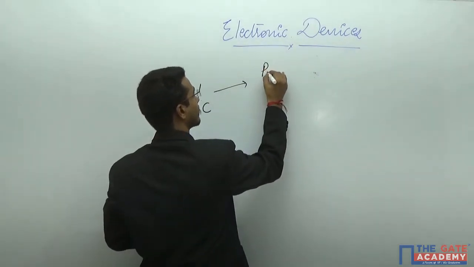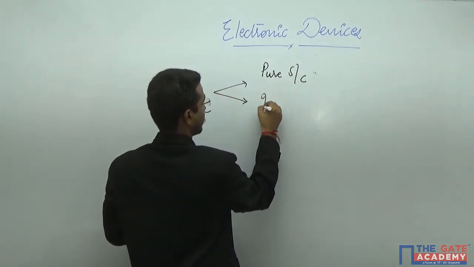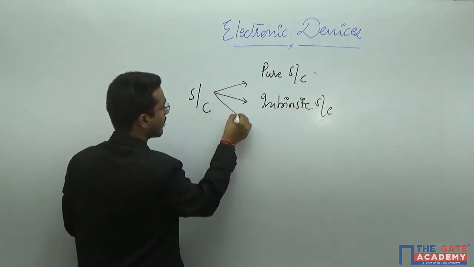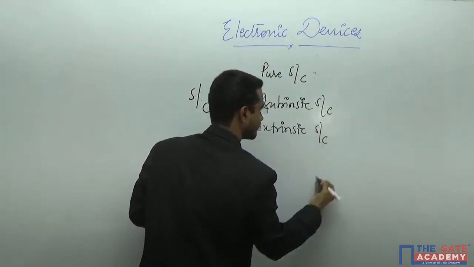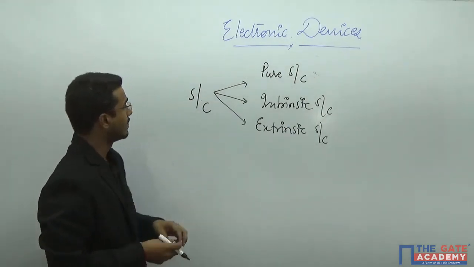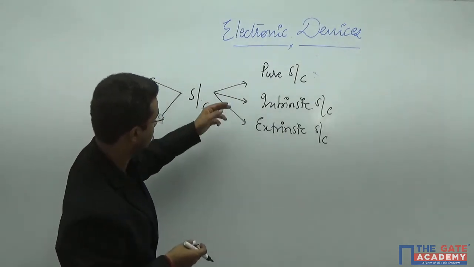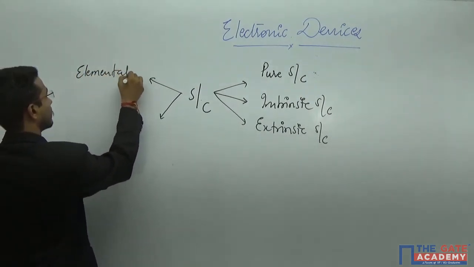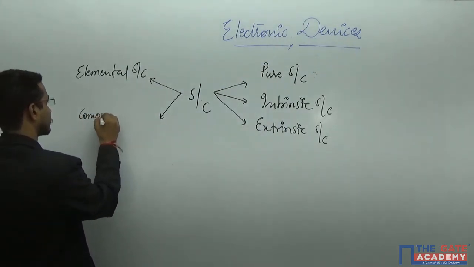The first one is pure semiconductor. The second one is intrinsic semiconductor. And the third one is extrinsic semiconductor. This is on the basis of the purity of the semiconductor. Now, the second type of characteristic is elemental semiconductor, and the second variety is compound semiconductor.